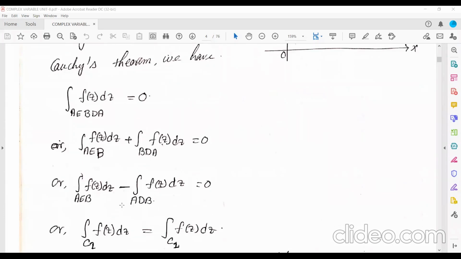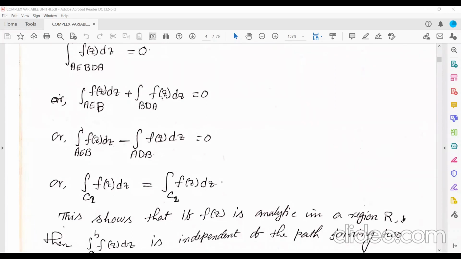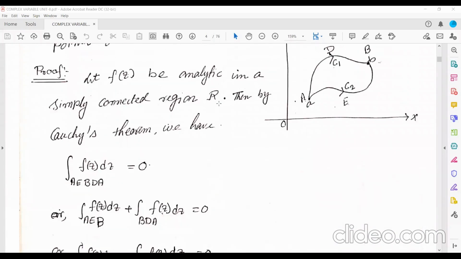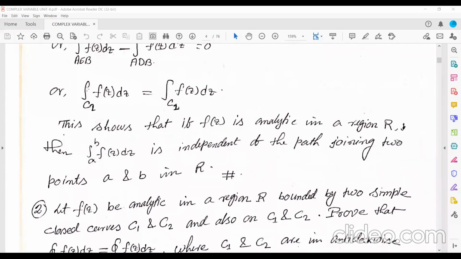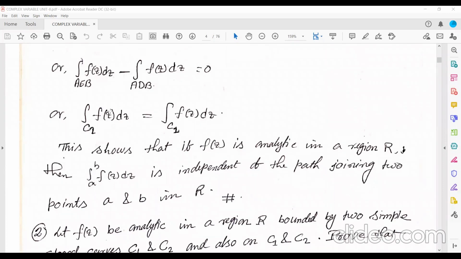Okay, so now see here. This will be minus ADB. Now this AEB, which curve is this? This is the curve C2. And ADB is which curve? That is the curve C1. Already I have mentioned here: AEB is curve C2, and ADB is curve C1. So ultimately what you are getting? The integration over C2 of f(z) dz is equal to the integration over C1 of f(z) dz.